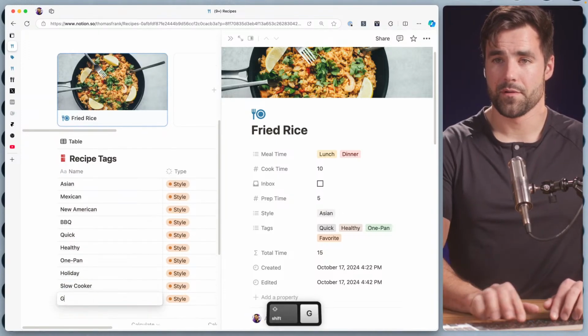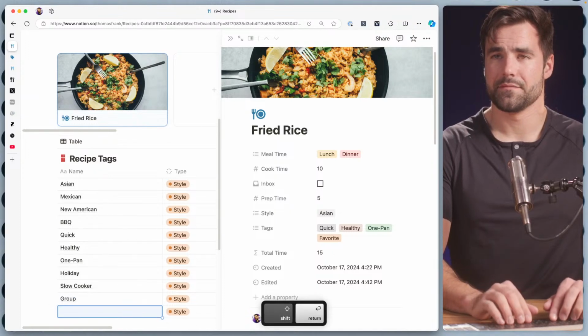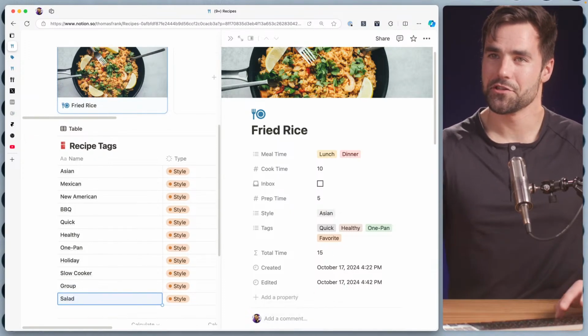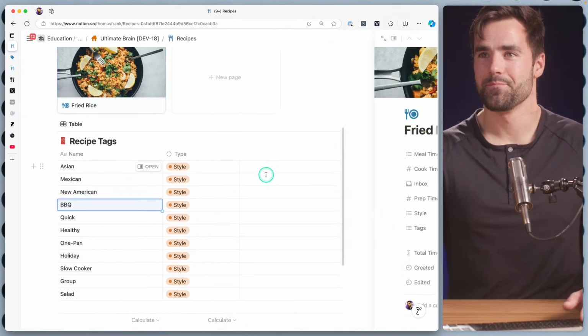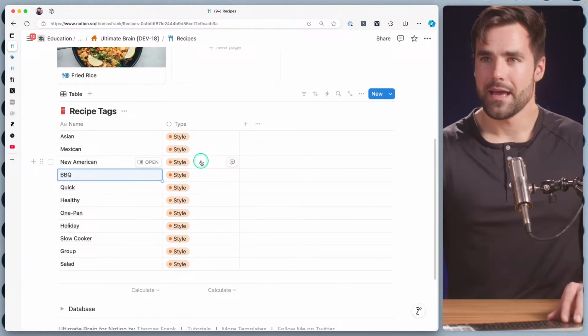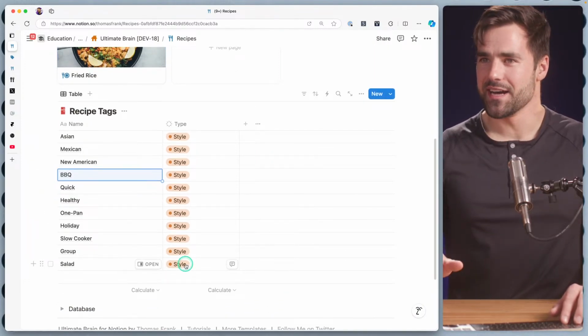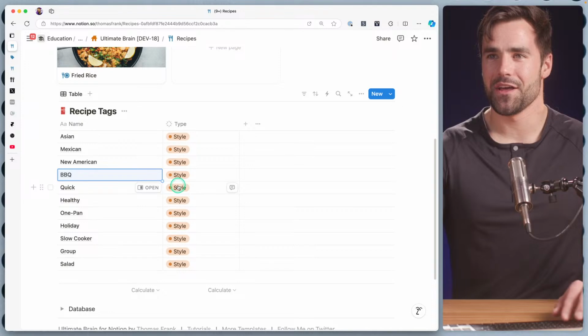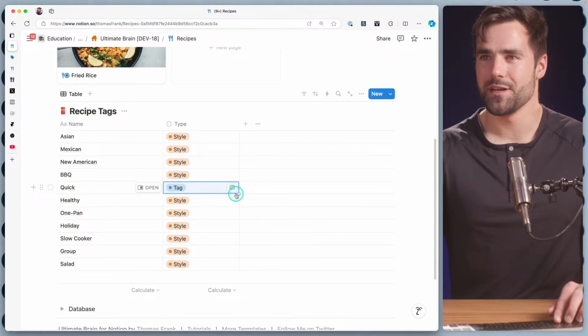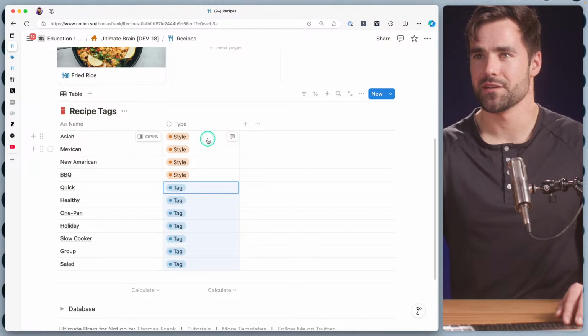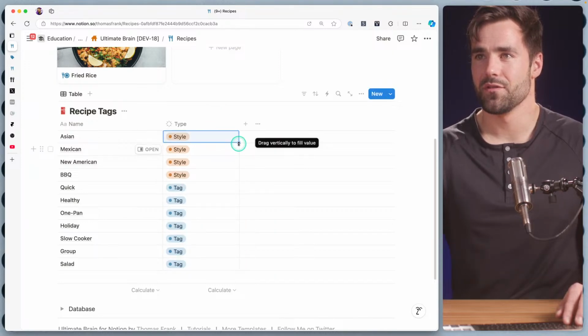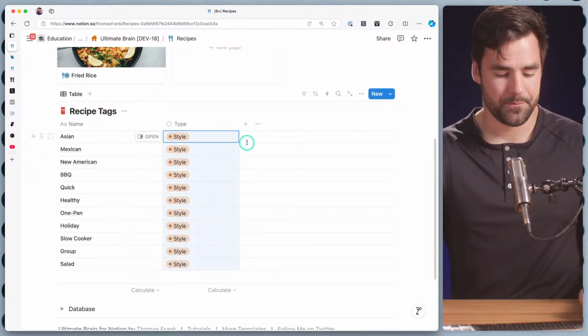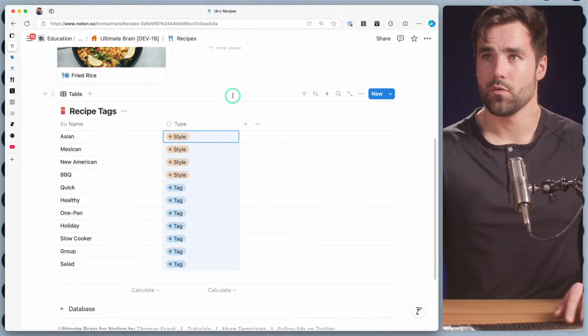I know we had group. And we had salad, which might be a generic tag. And something like salad feels like it should be refined into something that's not just a generic tag value in the future. But for now, we can do that. And there's a cool little trick if you haven't seen it before. You can select a value, and then you can grab this little white circle and do that. Of course, you can go back if you want to.